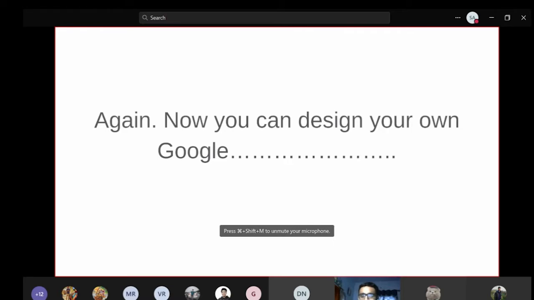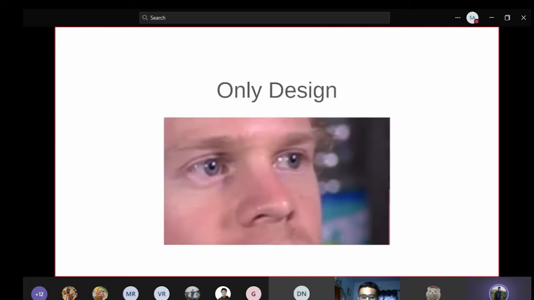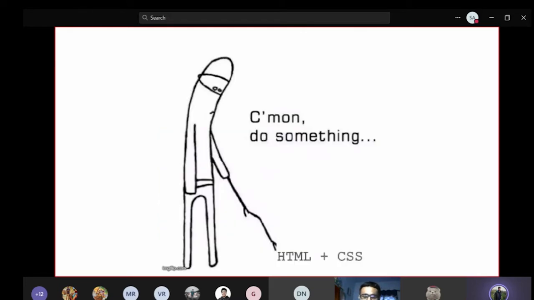So now again you can design your own Google, right? As I said in the statement, your website is still dumb. You can just design it, only design. When you try to make it do some calculations or do anything with its buttons or something, it won't be able to. Your HTML or CSS website is just a kind of template, just the front end.